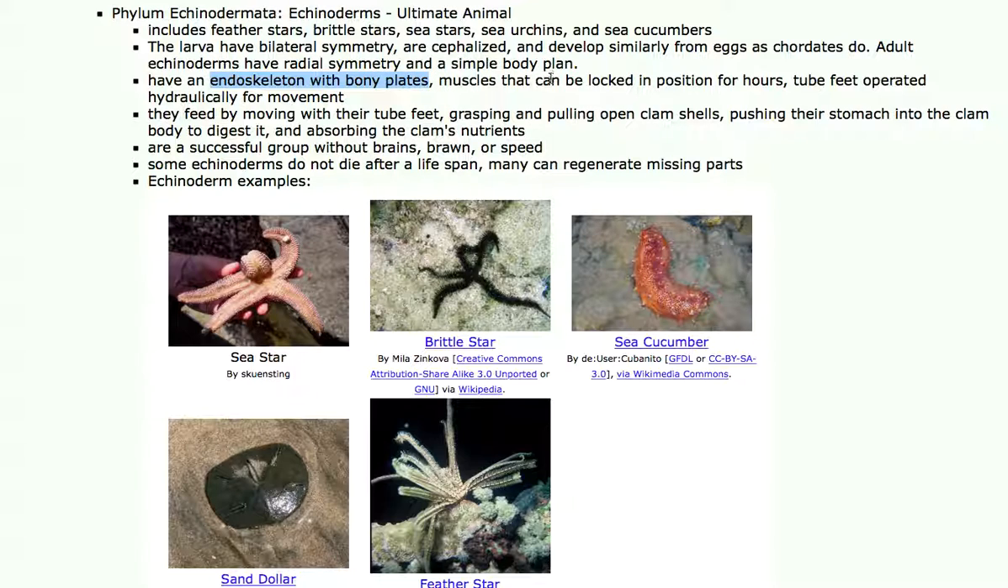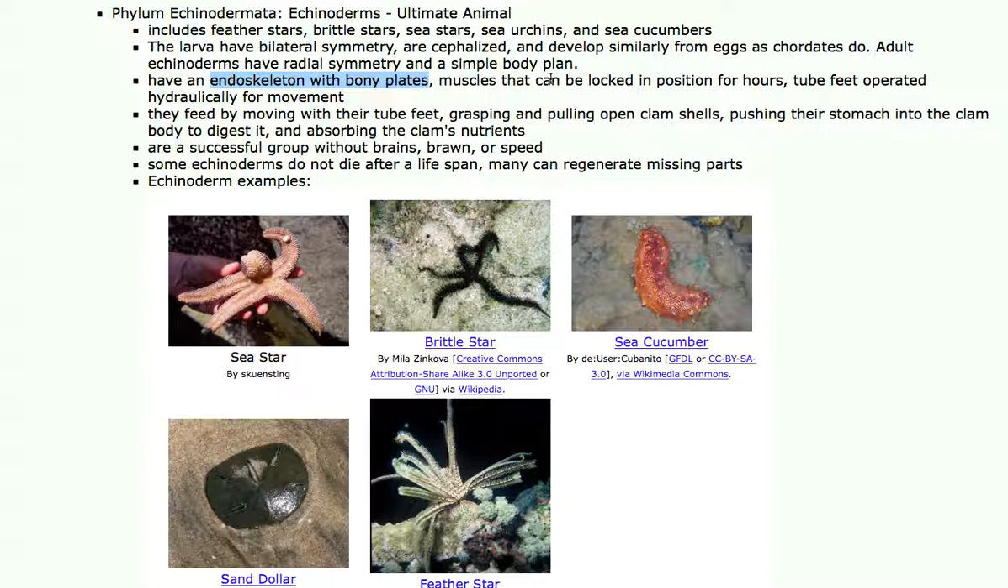They can lock their muscles in position for hours and pull indefinitely. Their muscles are among the strongest muscles in the animal kingdom. If they lock onto a snail or a clam, they will pull the shell open. The clam has traditional muscles, whereas they don't. They can actually just pull without using energy, which is absolutely amazing.